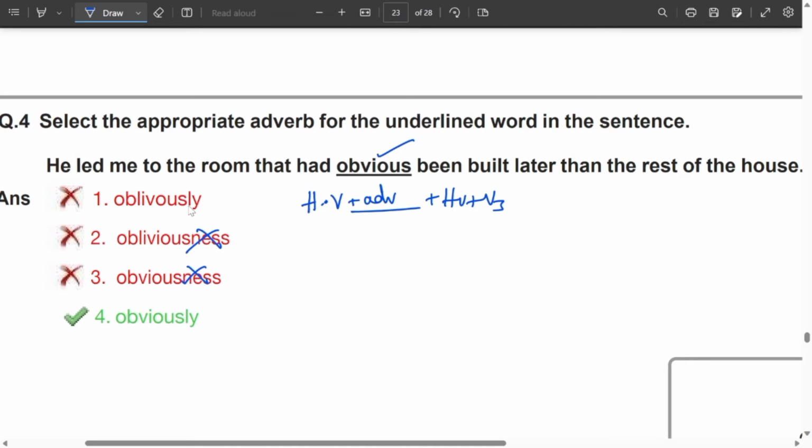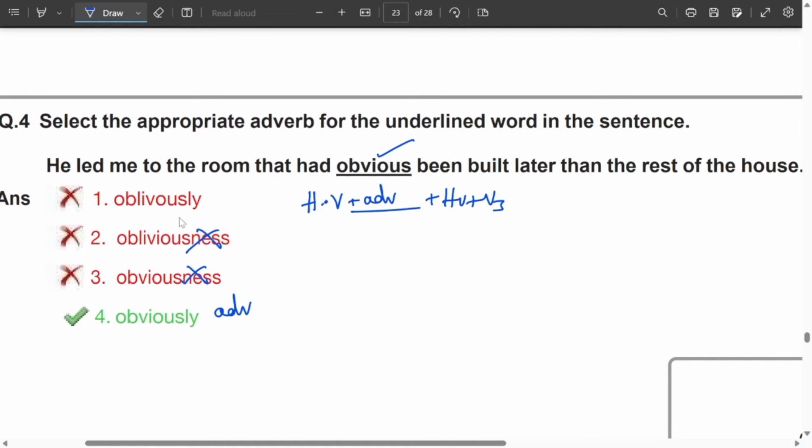Next one, only two words are there. One is obviously, another one is obliviously. Remember, obviously is absolutely an adverb which is relevant to the combination. Moreover, remember, 99% of the words which come with ly are considered to be adverbs. We should also know this shortcut, right? So another word that is given is nothing but obliviously.